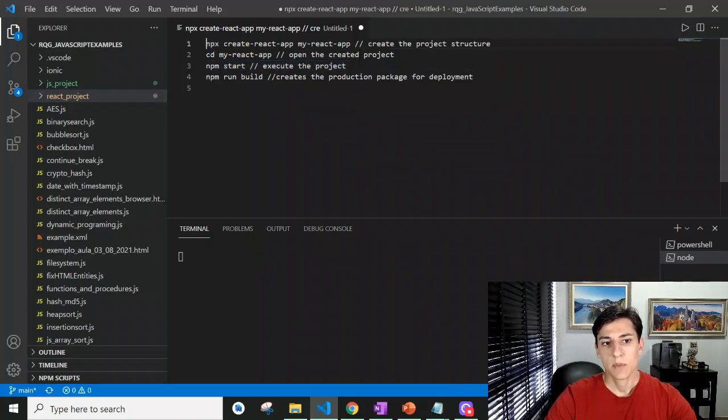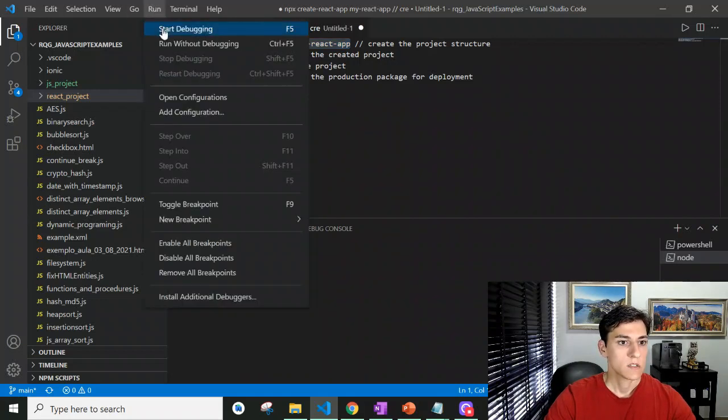Basically, npx executes a package, while npm downloads the package to handle it locally. So for commands we have to execute but don't have to keep as any kind of dependency, we can run them with npx.